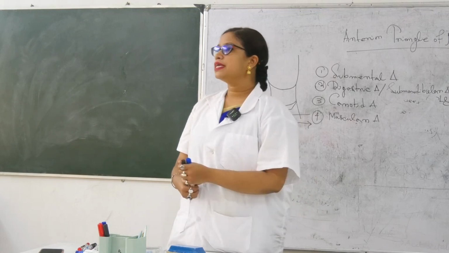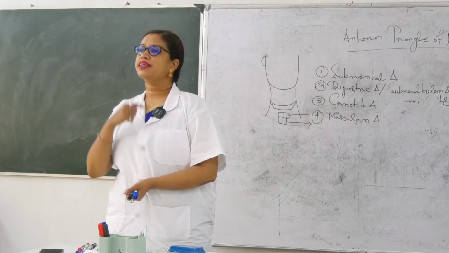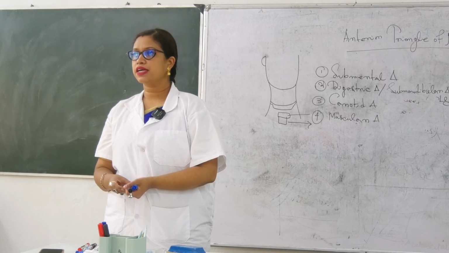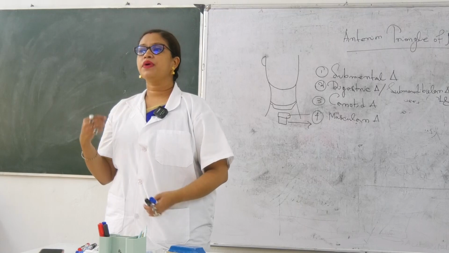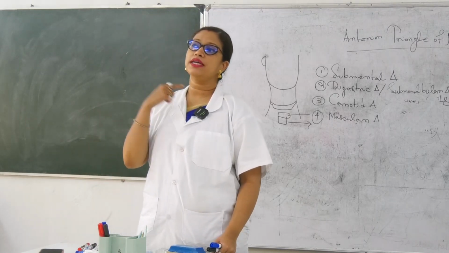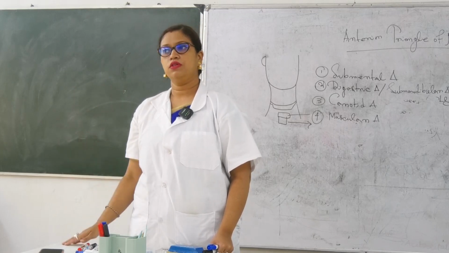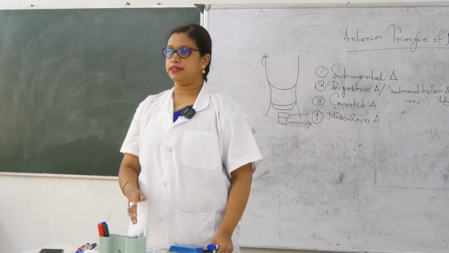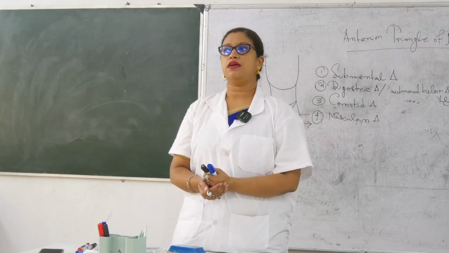Suppose in clinical anatomy there is any piercing of the neck or cutting of the throat, it's a very common emergency condition. So what will you do? Where will you put the incision? Remember, in the neck you must always put the incision, whether it is surgical or emergency, horizontally. Never do it vertically, otherwise there would be formation of fibrous tissue and scar.